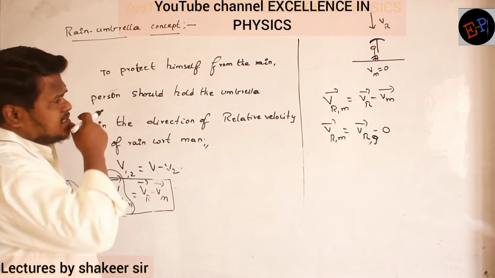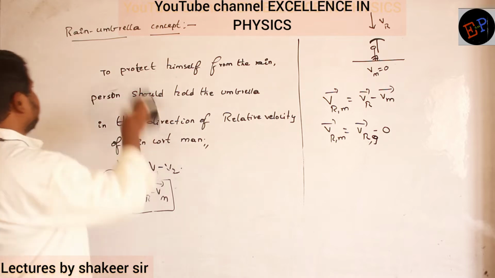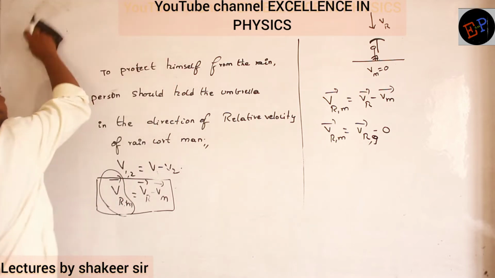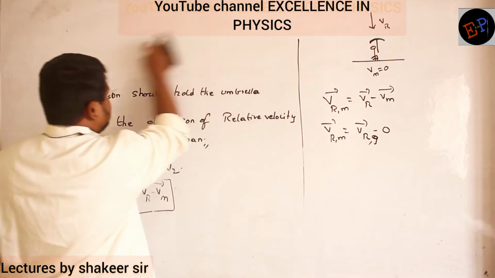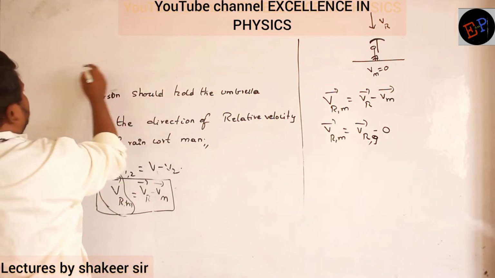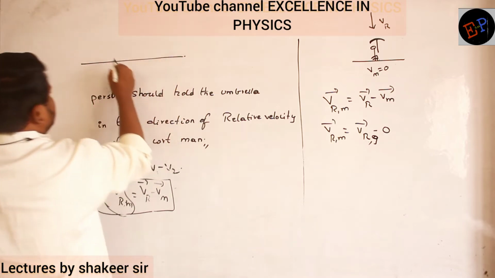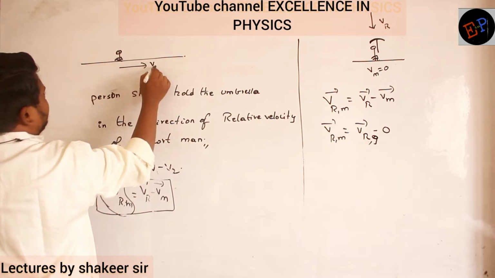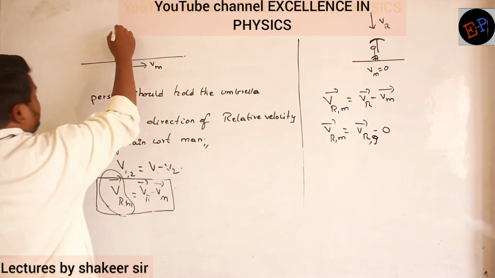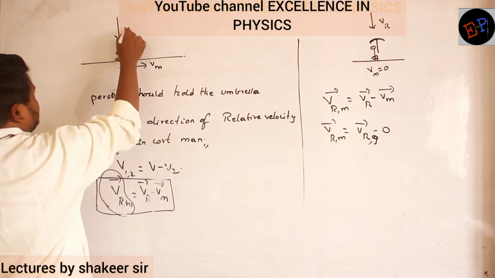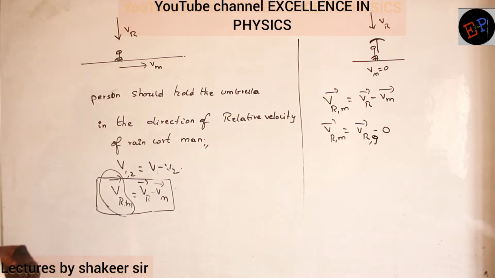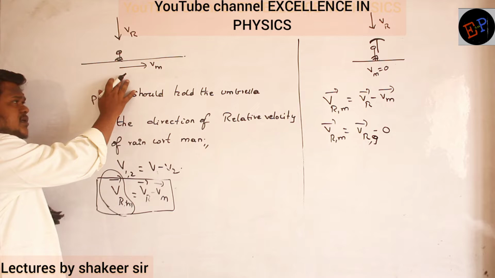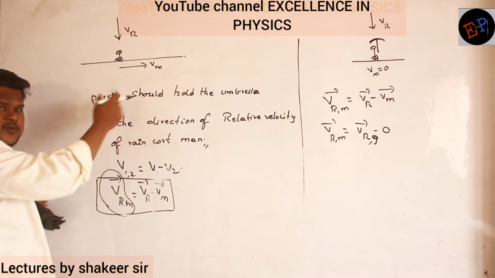So now let us take another condition. The next condition is, consider, now the man is traveling in this direction with a velocity of Vm. Rain is falling in the vertical direction. So this is the velocity of the rain. Now this person should hold the umbrella in which direction so that he can protect himself from the rain?